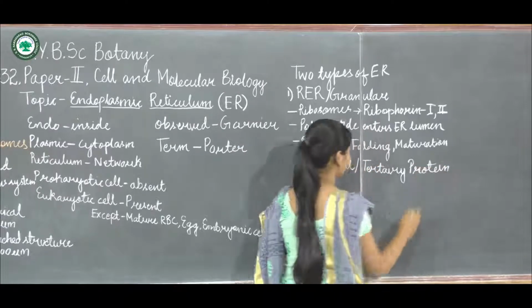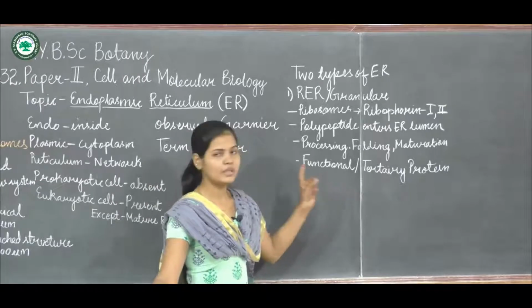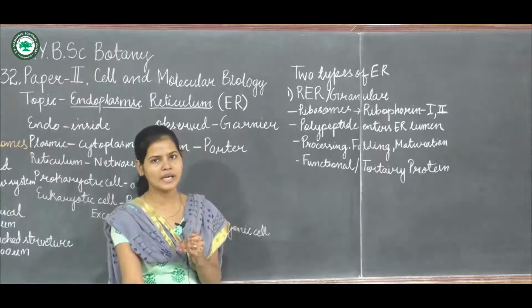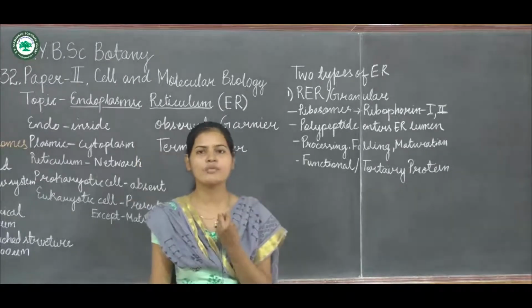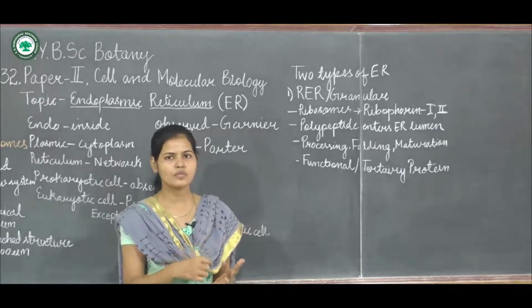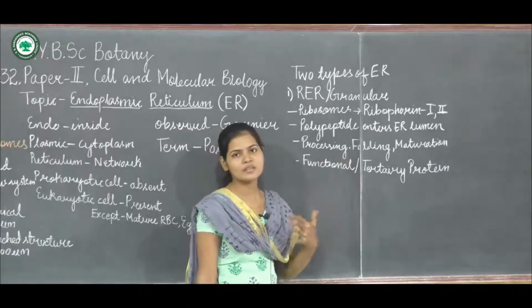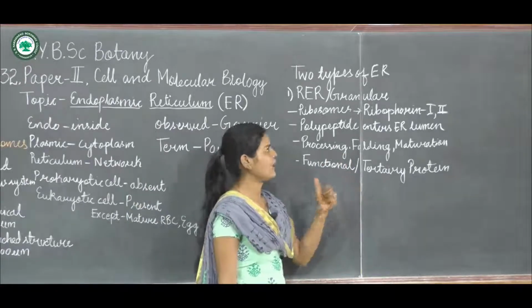Now it becomes a functional protein. After that, from the rough ER there will be a pinching of a vesicle. A vesicle will pinch out and fuse with the Golgi. So this is how the protein synthesis process occurs in the ER.